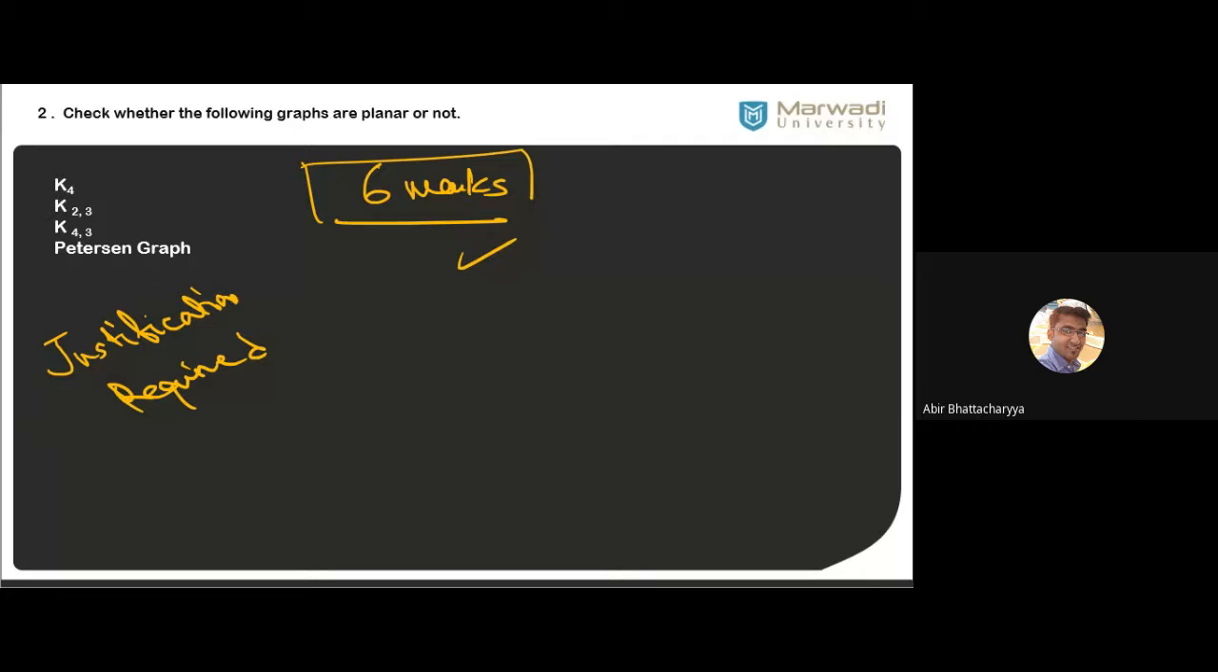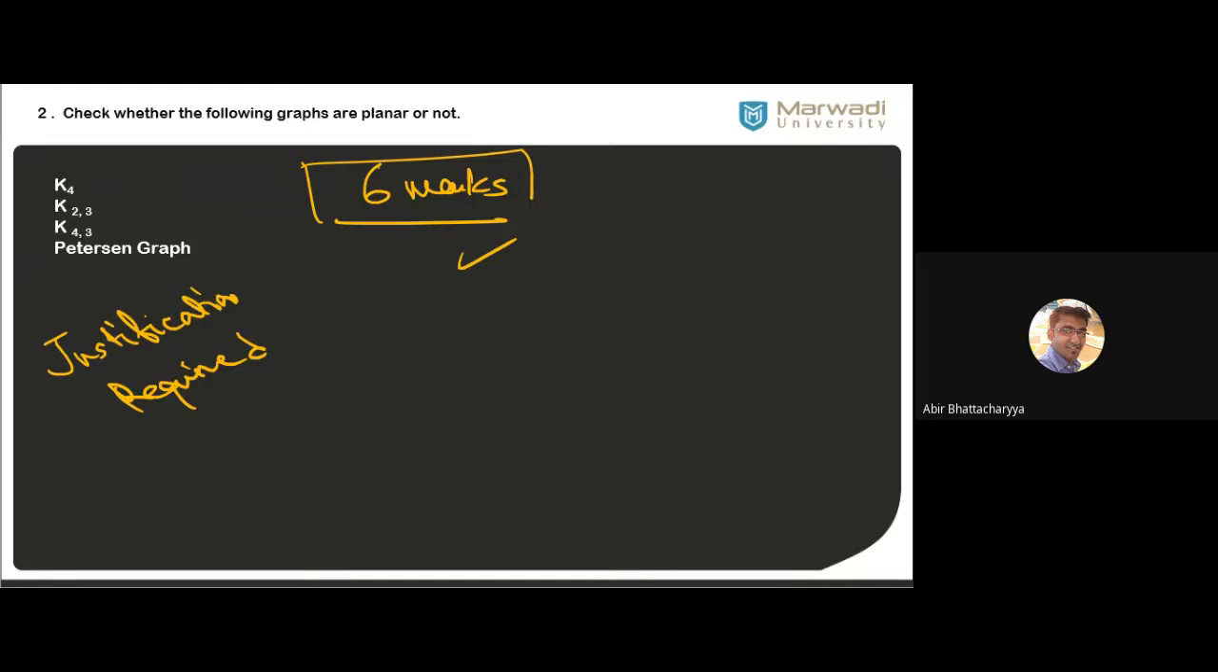K4 is planar. Yes, K4 is planar. K2,3 is also planar. K4,3 is not planar. And the Petersen graph is always non-planar. So you have to prove that. Whatever you are saying is correct, but you have to prove that this is non-planar.